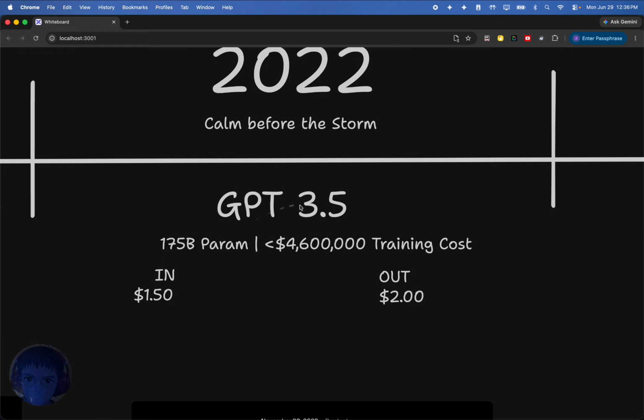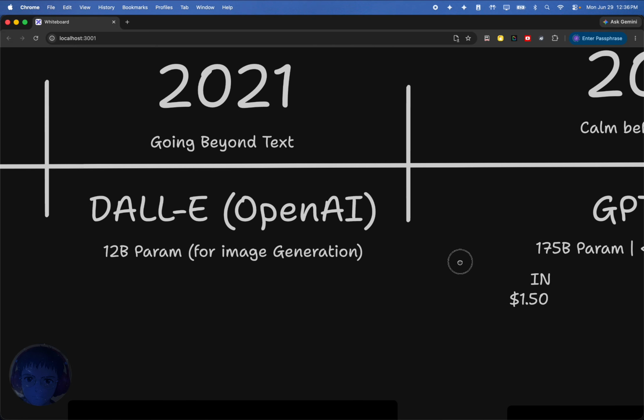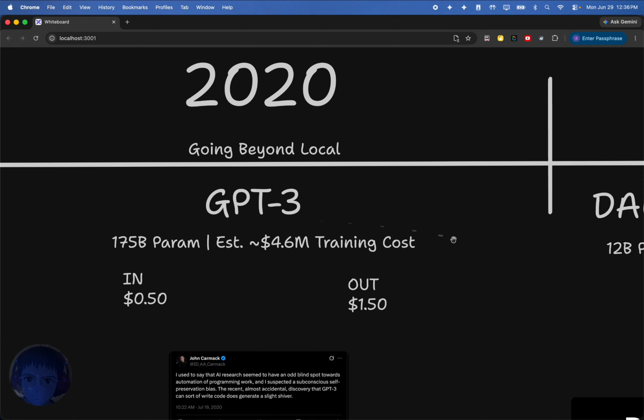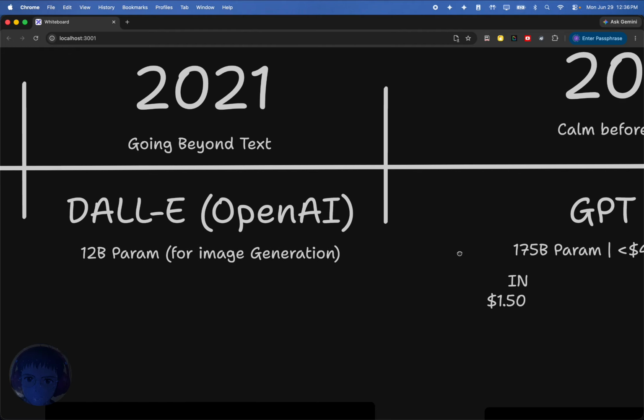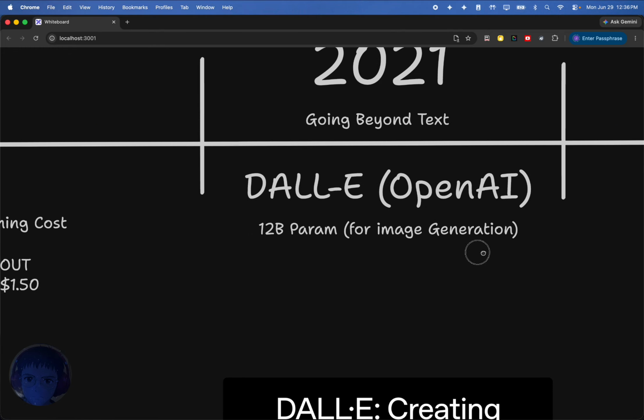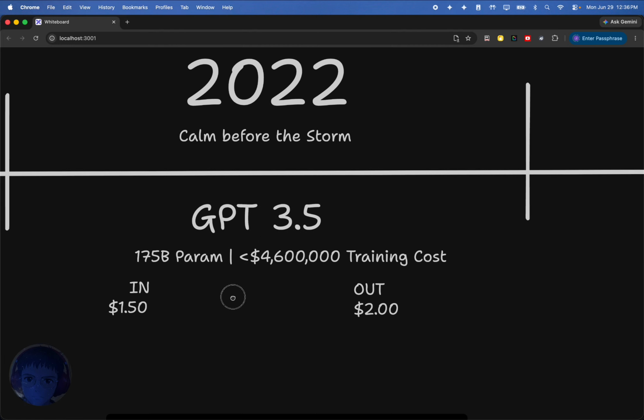And so this was the release of GPT 3.5. This is a 175 billion param model. So it's quite a big difference over GPT-3 in terms of its training cost, but the param size wasn't changed at all. And actually, it's cheaper than GPT-3. And so GPT 3.5, really all it did was fine-tune GPT-3.